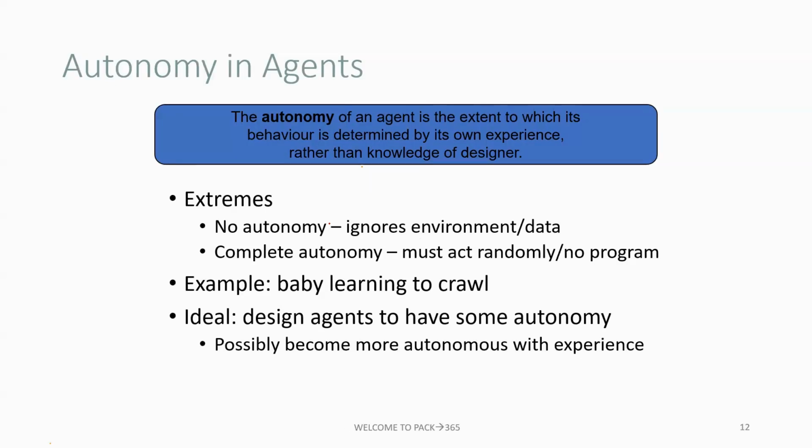So in that we can say that autonomy is a key characteristic of a truly intelligent agent. It refers to the extent to which an agent's behavior is determined by its own experience rather than by its prior knowledge and/or pre-programmed instructions, right? So the core idea of autonomy, in simple terms, is that the autonomous agent is not just a passive executor of a designer's commands. Instead, it has the ability to learn and adapt its behavior based on its own interaction with the environment.